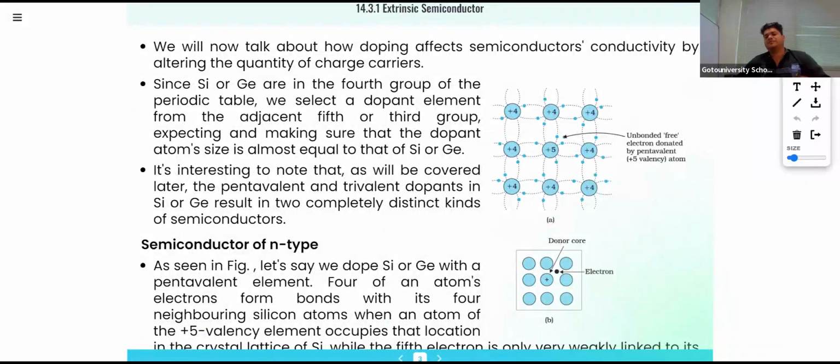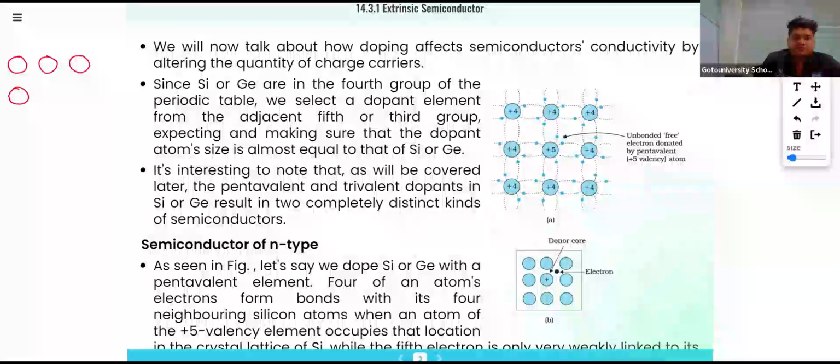Now in the case of N-type semiconductor, same as what we have.